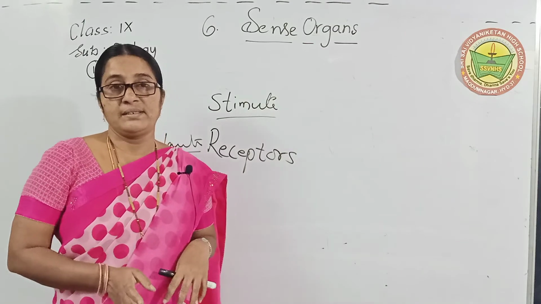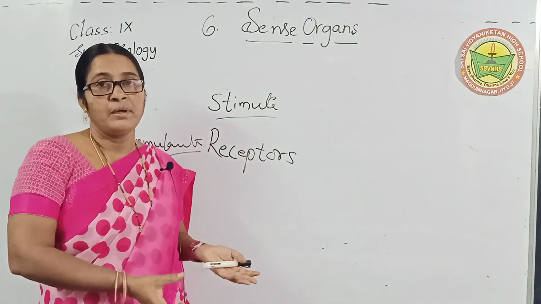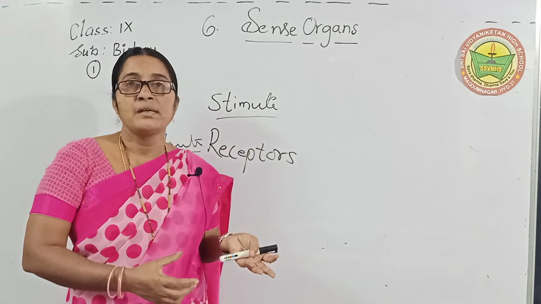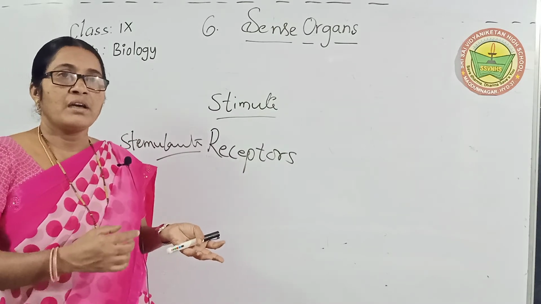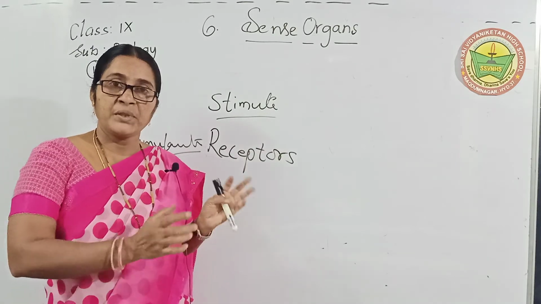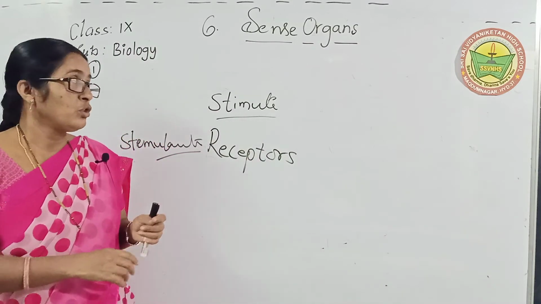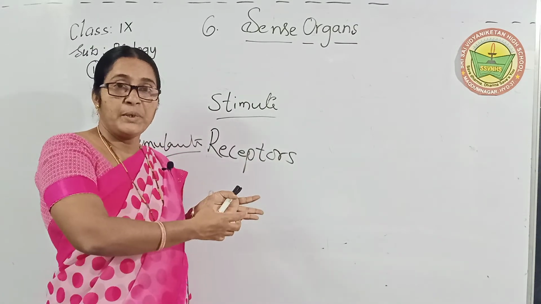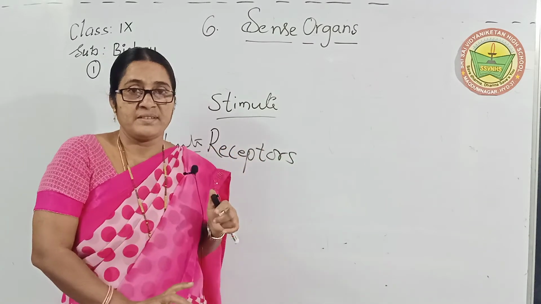So this is stimulant and sensation. Stimulant means stimuli, such as damage or injury, which pass by nerves. Those which receive that information are called receptors.